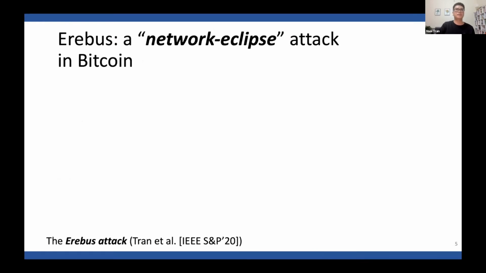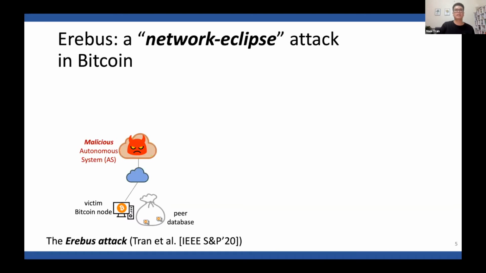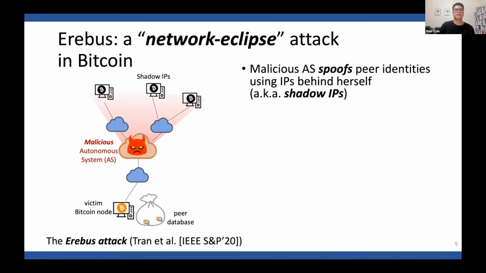The Erebus attack is a network Eclipse attack in Bitcoin, and let me explain how it works. First, you need to know that a Bitcoin node uses an internal database to store the IP addresses of other nodes and selects its peers from this internal database. Second, Erebus is a malicious autonomous system, or AS. In this attack, the adversary spoofs peer identities using IPs behind herself in the view of the victim. These IPs, shown at the top of the figure on the left-hand side, are called shadow IPs.